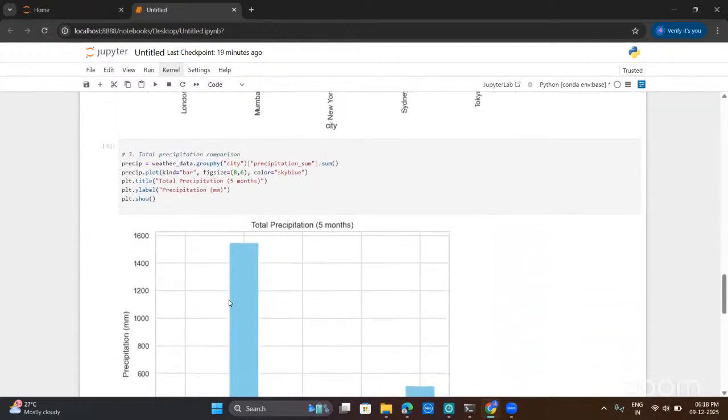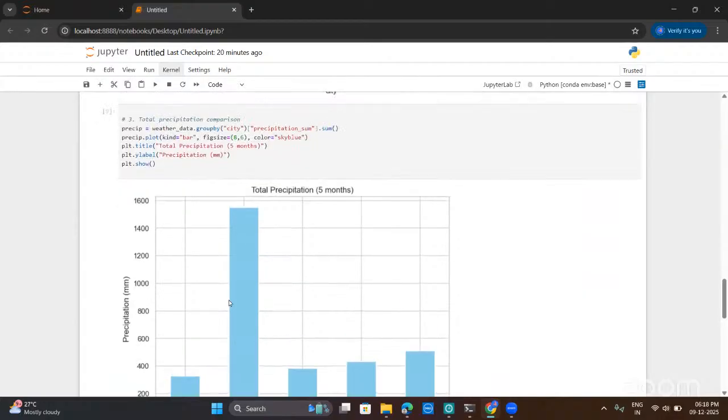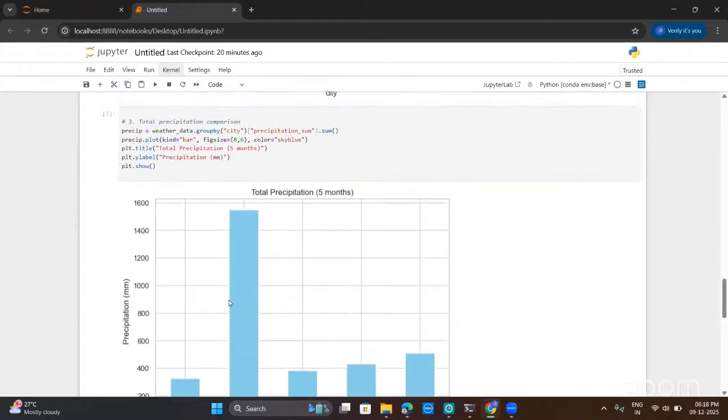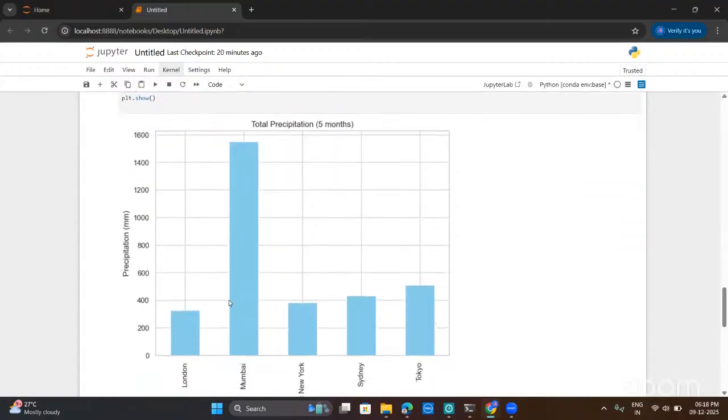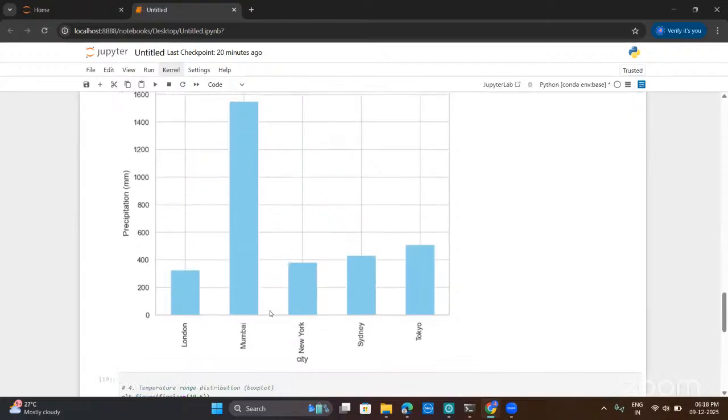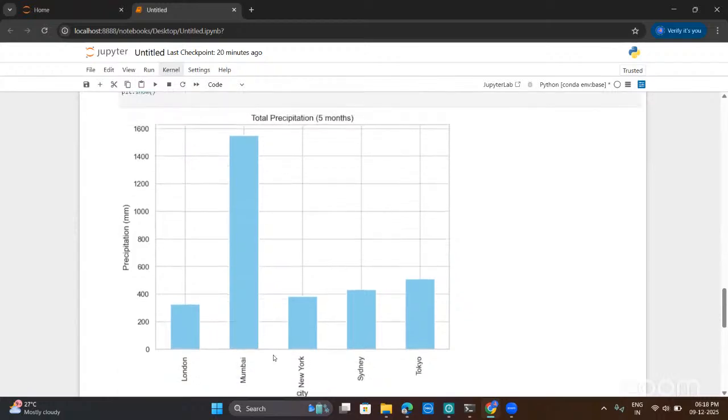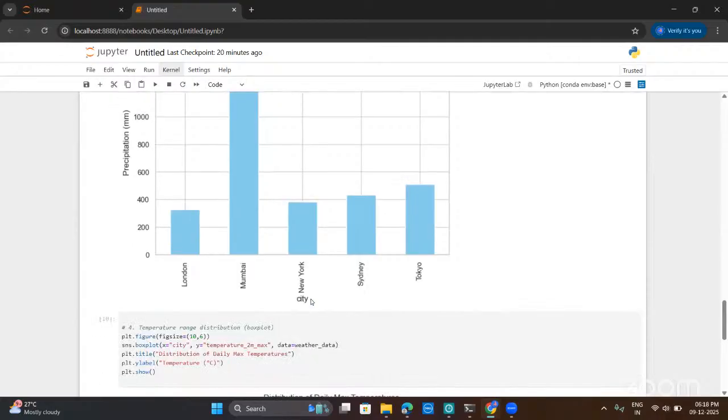Coming to the third visualization, it is a precipitation bar plot summary. It summarizes the total rainfall over 5 months, clearly highlighting the large climatic differences, such as Mumbai's heavy monsoon, which influences it more compared to the other cities. If we observe these five cities, in Mumbai there is a high monsoon influence, and in London we can observe that there is a low monsoon influence.